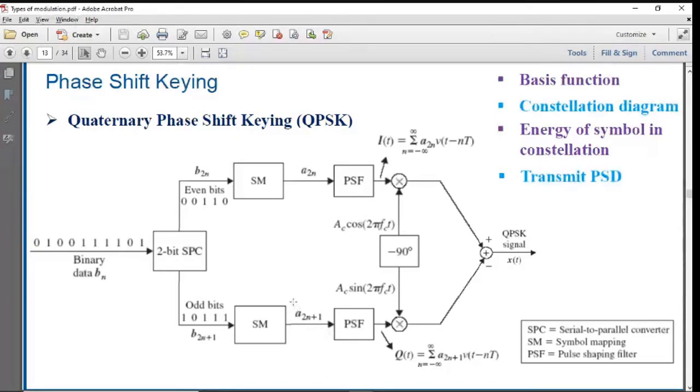So you would have a product modulator and low pass filter, followed by a sampler and a decision making device on the upper path, as well as on the lower path, separately for the even and odd. Or you can demux again the incoming QPSK signal into two parts and try to reconstruct the original signal back.